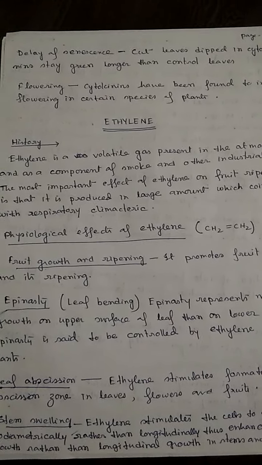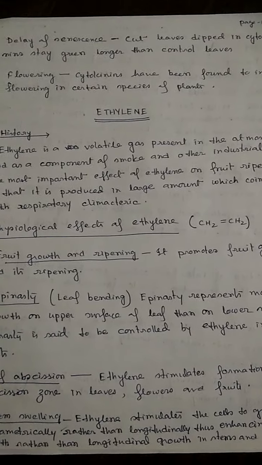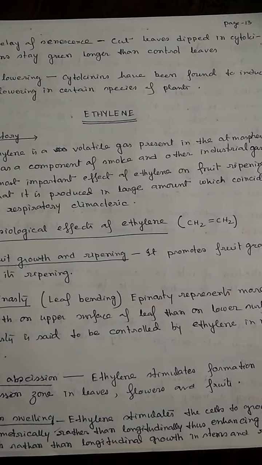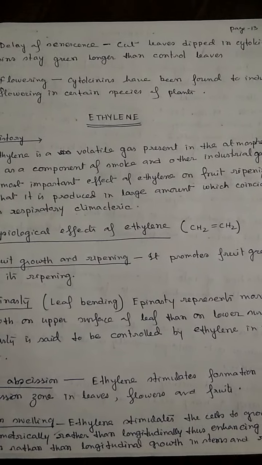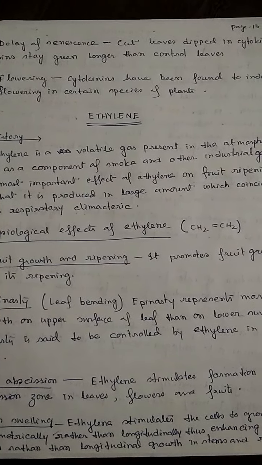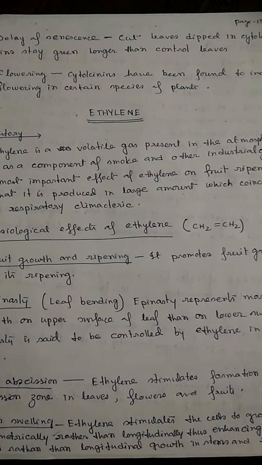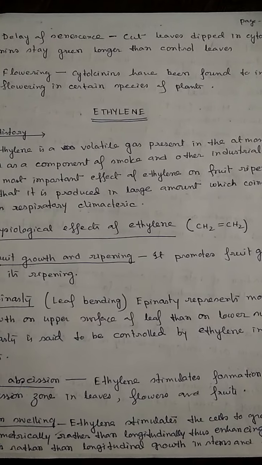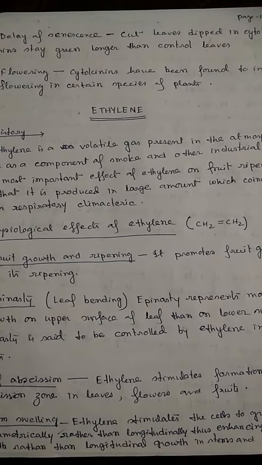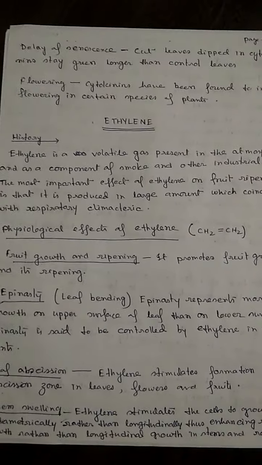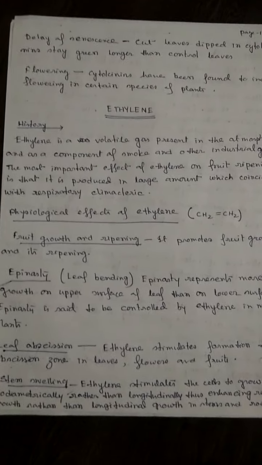Then another one is ethylene. Ethylene is a volatile gas present in the atmosphere and as a component of smoke and other industrial gases. The most important effect of ethylene on fruit ripening is that it is produced in large amounts which coincide with the respiratory climacteric. Next is the physiological effect of ethylene.